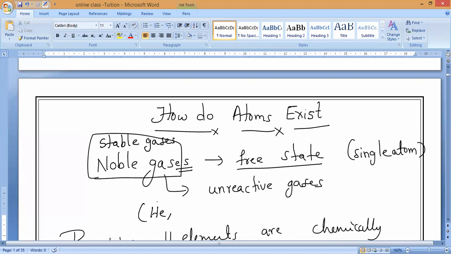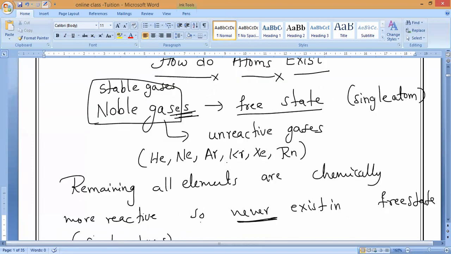Note down the word also. Next one is neon. Next, argon. Next one is krypton. Next one is xenon. Next one is radon. So these gases are called noble gases, which are chemically very unreactive.